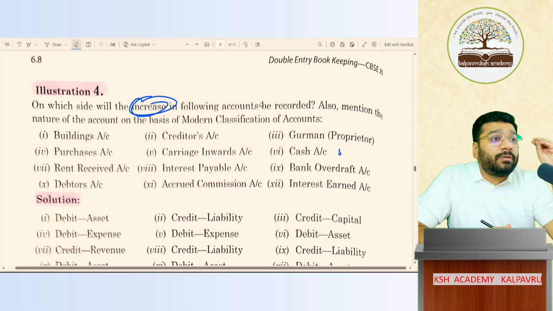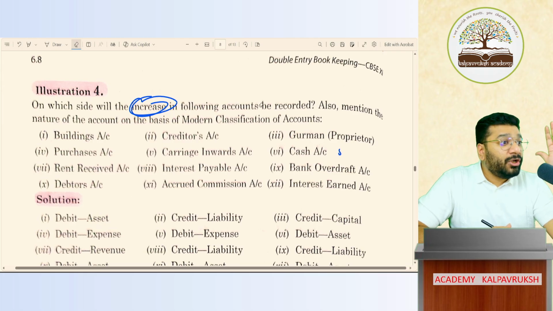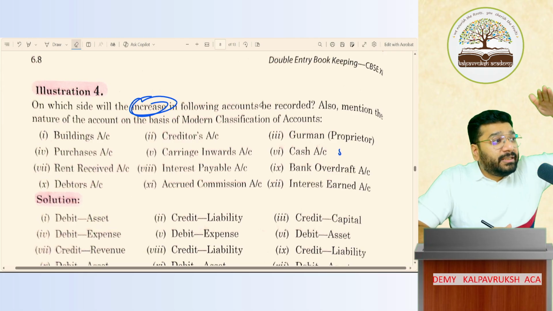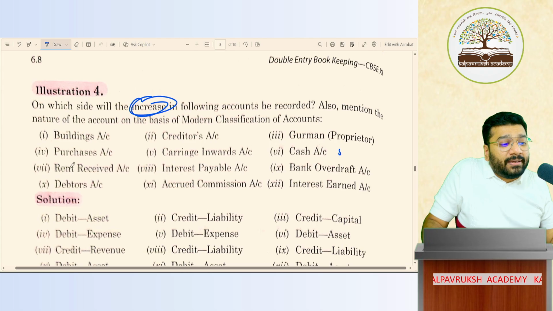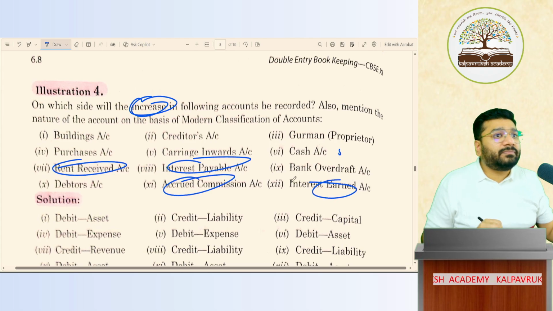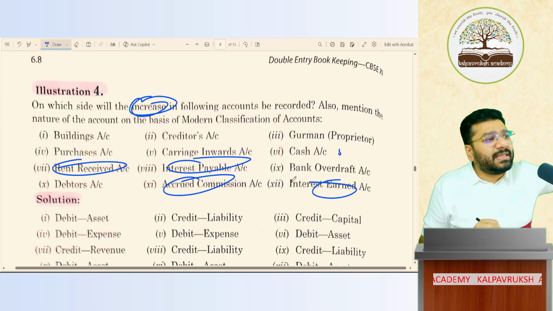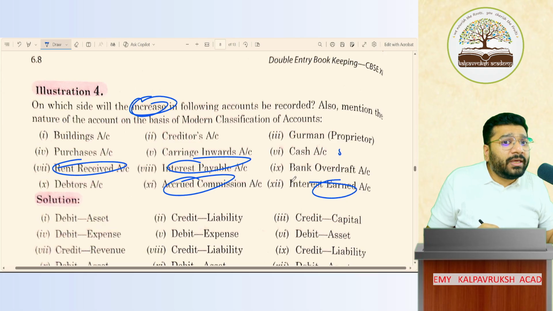So it might sound that you're by-hearting. I'm okay with it. Today, let it be like by-hearting, but give me 5 to 10 classes. In that, you'll get clarity on what is meant by rent received, what is payable, what is accrued, what is earned. Give me 5, 6, 7 classes. In that, you'll get clarity. Okay, not okay?